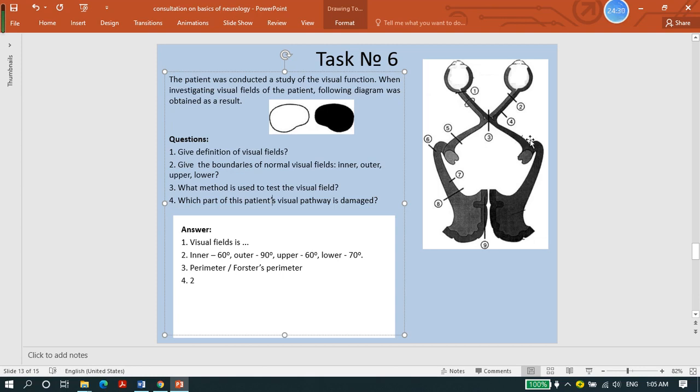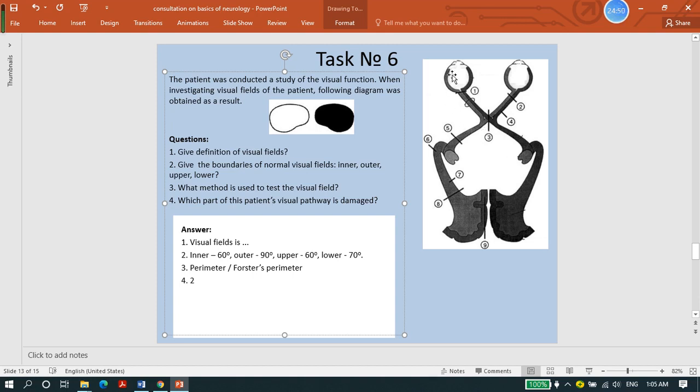There are fibers crossing in the optic chiasm. Neural fibers of the left side of the retina will end up in the left optic tract.